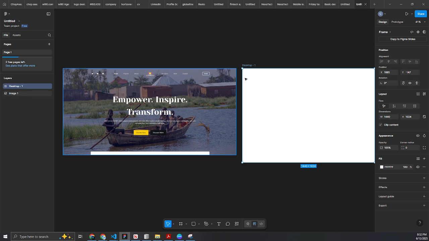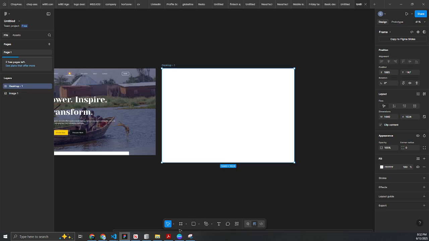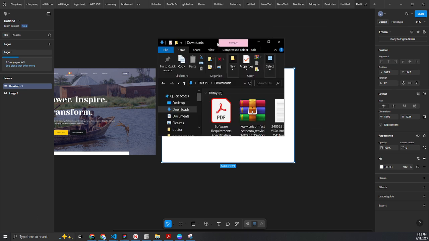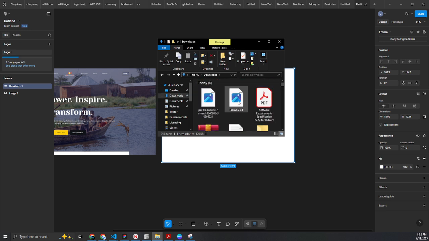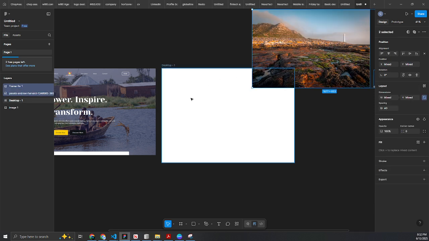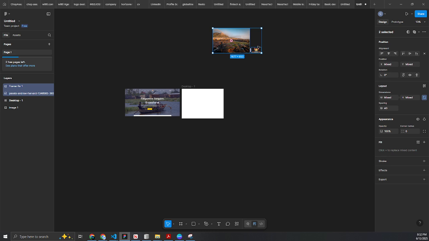So what I want to do is go back to Figma. I want to import those two things. The first thing is I want to position our image as a background, the background to our desktop frame. So I'll just open my file explorer, and if I go to downloads, these are the two images here and here. I will drag the two images in. So these are our two images. The first one is the logo and the second one is the background image.